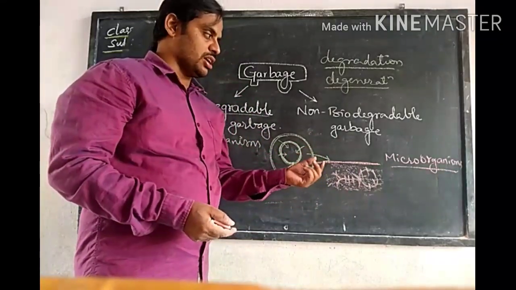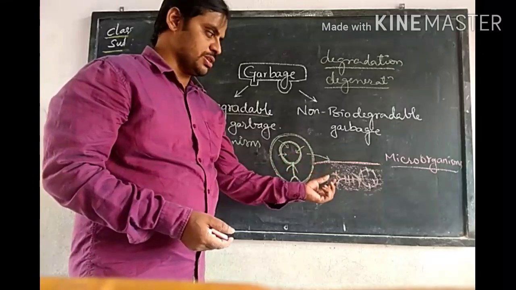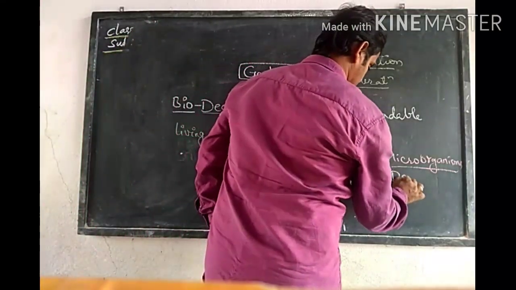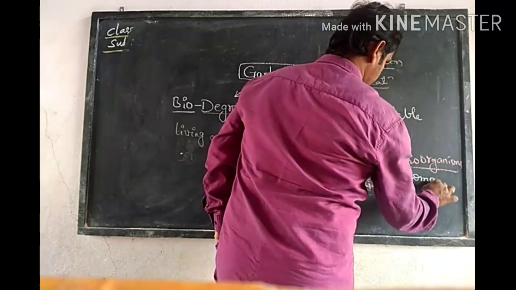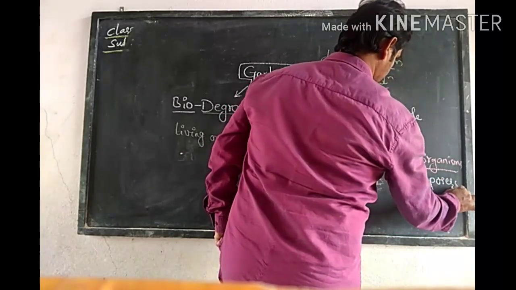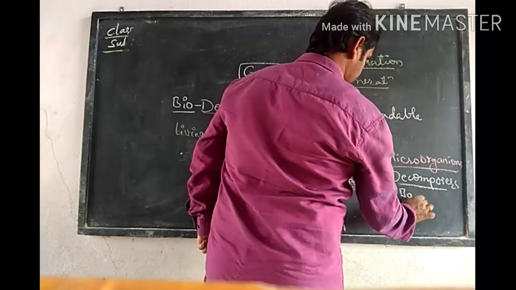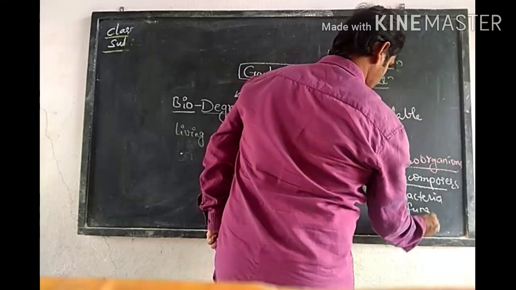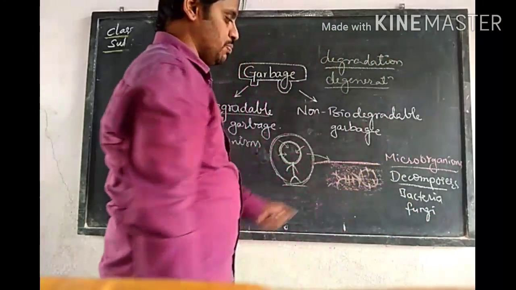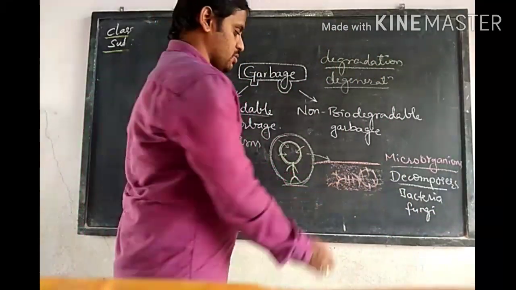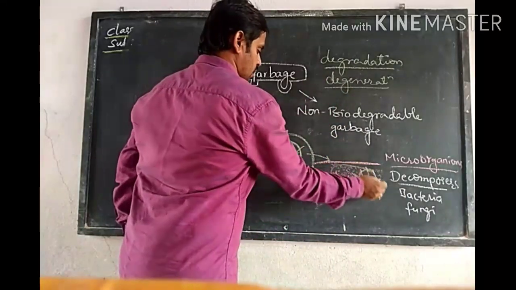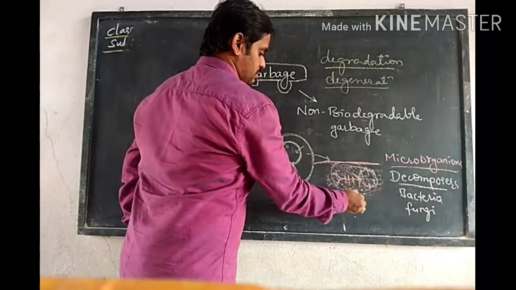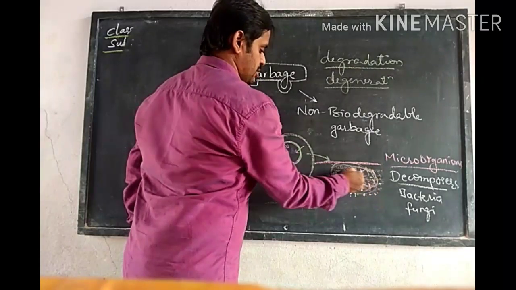So these microorganisms, the small living things present in the soil, we call them decomposers. Decomposers like bacteria and fungi degrade or decompose the dead body. As a result, whatever water and chemicals formed our body become degenerated and are added into the soil.